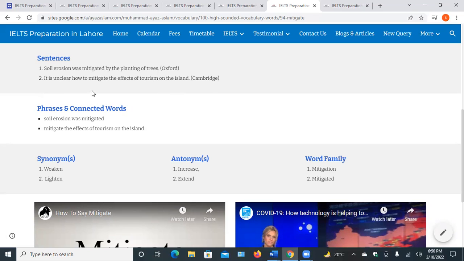It is unclear how to mitigate the effects of tourism on the island. Synonyms are weaken, lighten, alleviate, pacify. Antonyms: increase, extend, uprise, increase of something. Family words are mitigation, mitigated.